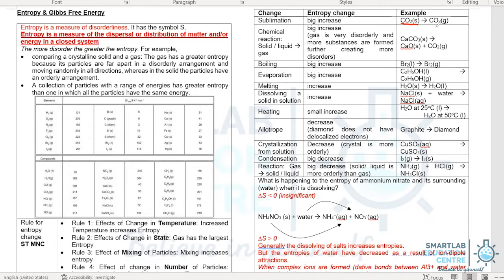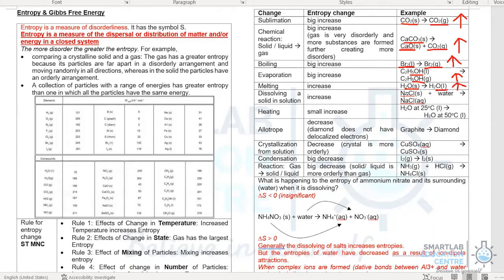Finally, these are some examples of entropy change. When carbon dioxide solid becomes carbon dioxide gas, entropy would have increased. In the case of calcium carbonate becoming calcium oxide solid and carbon dioxide gas, entropy largely increased. The reason is because in the chemical reaction, you will now produce a copious amount of carbon dioxide. Next, when liquid boils to become gas, entropy will also increase. When ethanol vaporizes, entropy will also increase. Similarly, for melting, where solid melts to become liquid, entropy will increase.